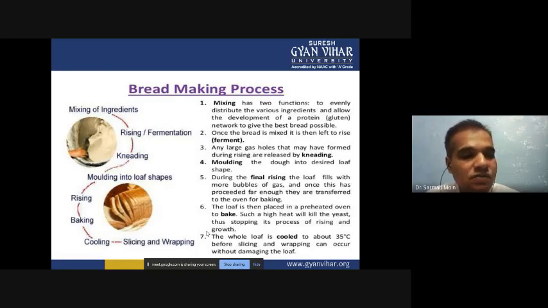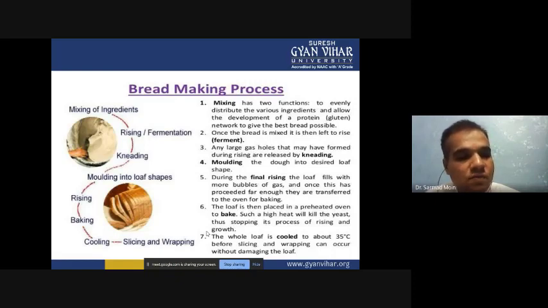For fermentation, you have to keep it for some time so that the yeast will ferment it. Otherwise, if you immediately cut it into small pieces and start baking or put it at the baking temperature, fermentation will not happen. So you have to give it some time so that the yeast can ferment it, and then mold it according to the size you require, into different types of shapes.